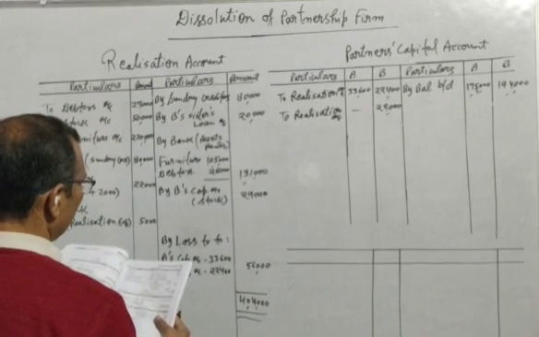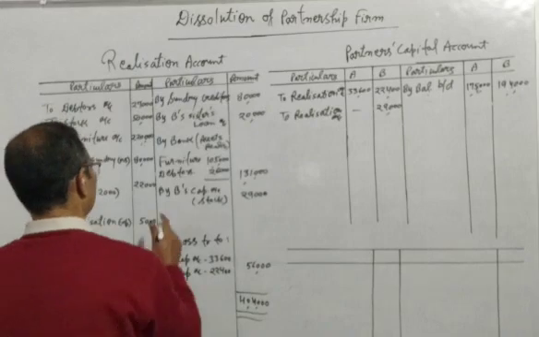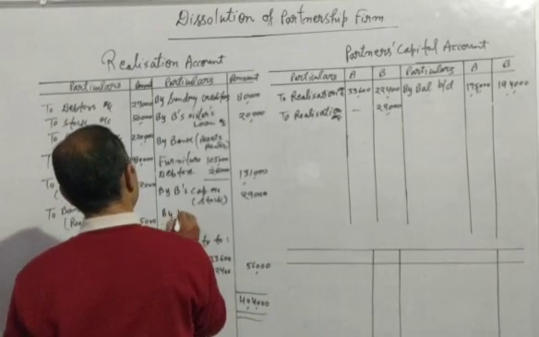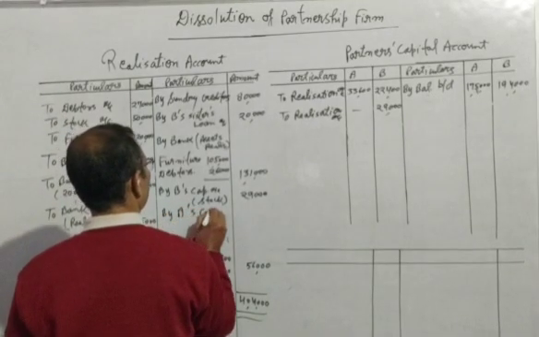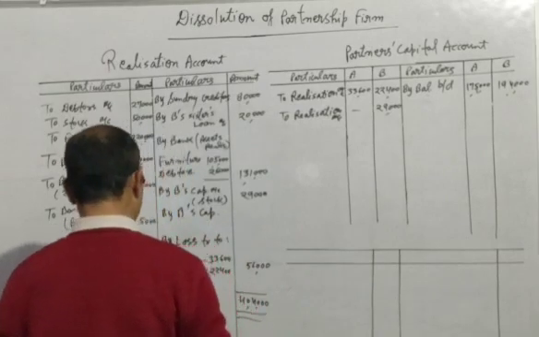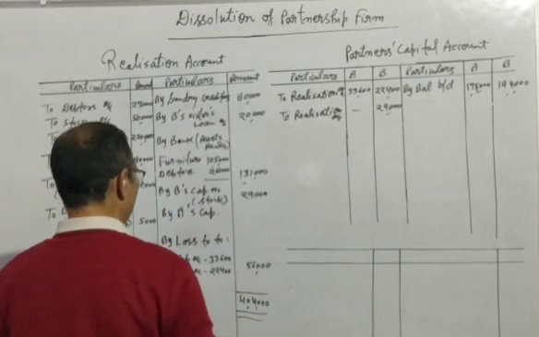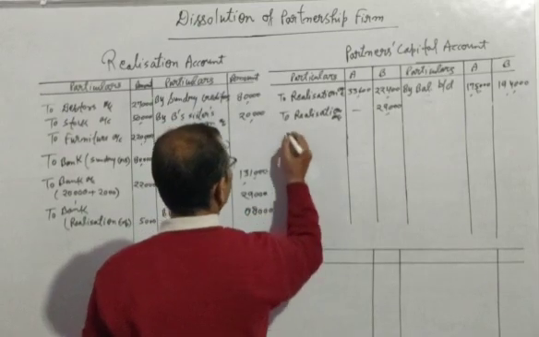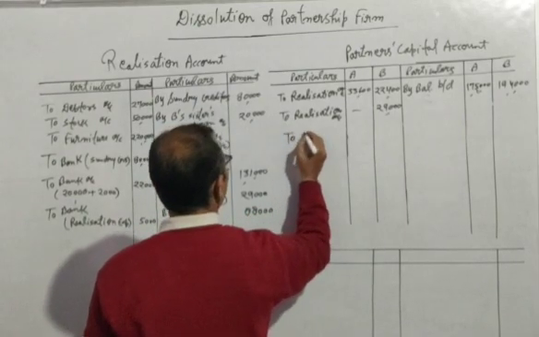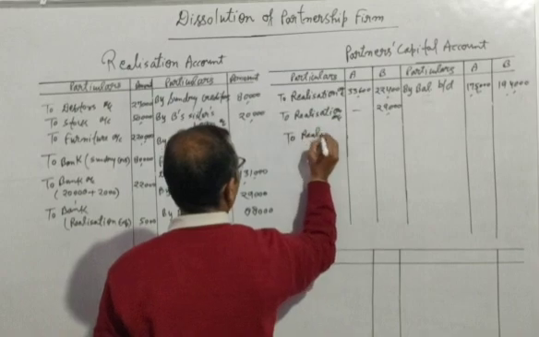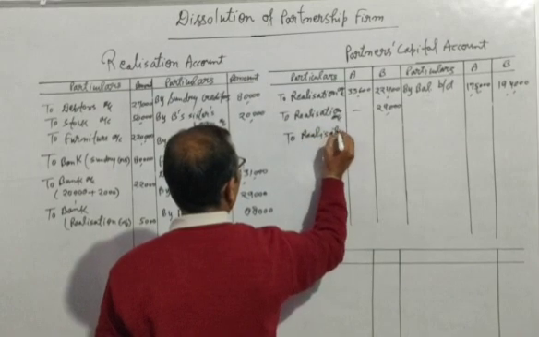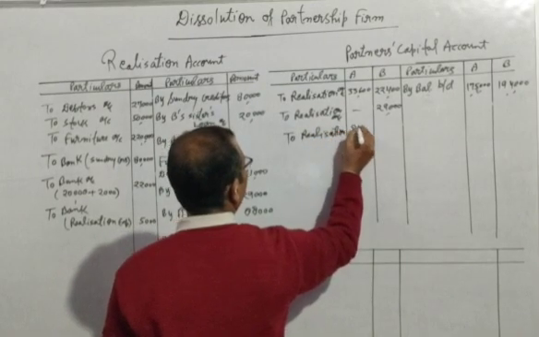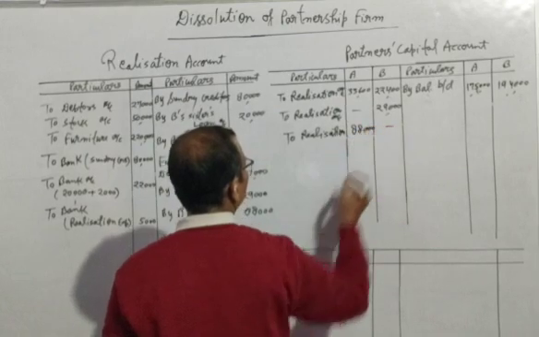So it will also be written here by A's capital, and this amount will come of 88,000. So we will write here to realization account 88,000 in the column of A.